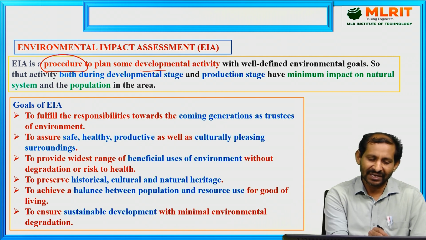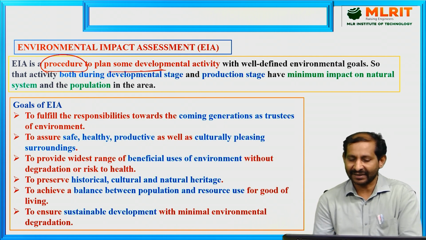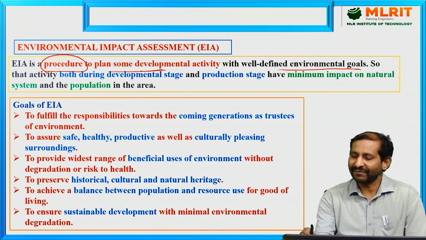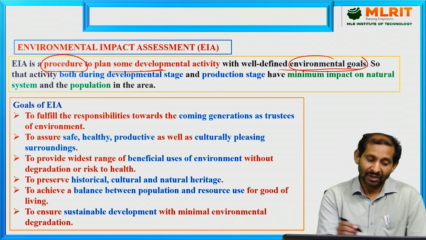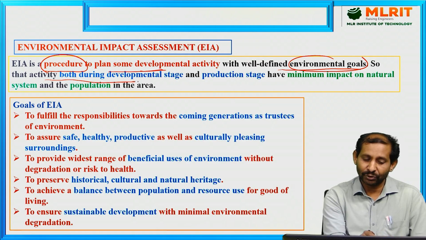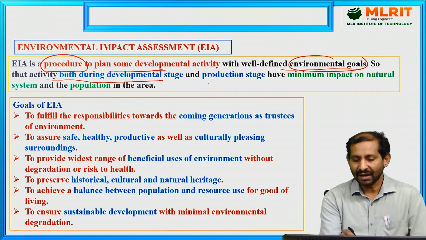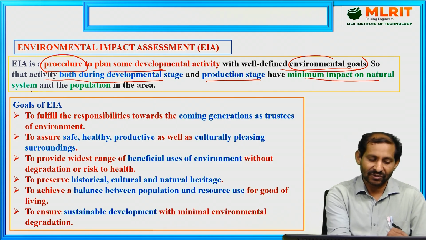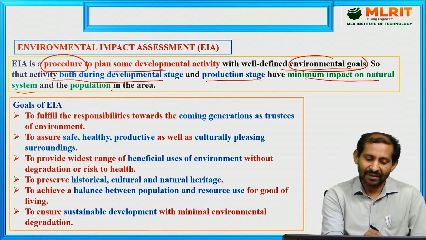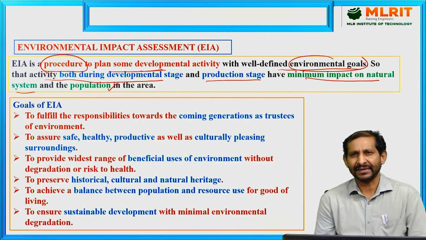That procedure is to plan the developmental activity with well-defined environmental goals, so that the activity, both during the developmental stage or in the production stage, has minimum impact on the natural system and the population in the area. This is called the environmental impact assessment.